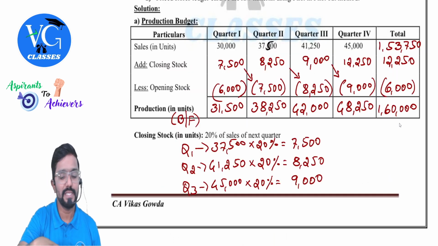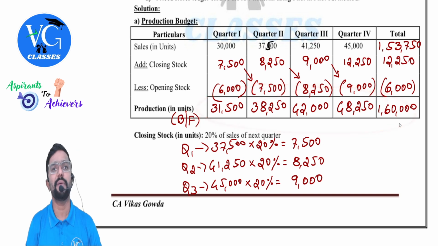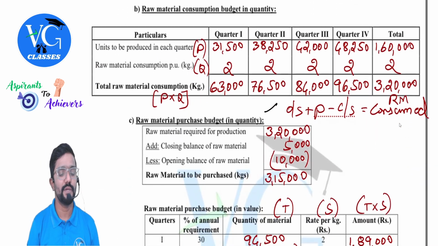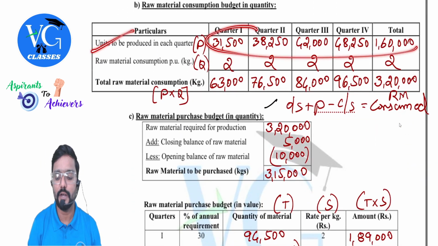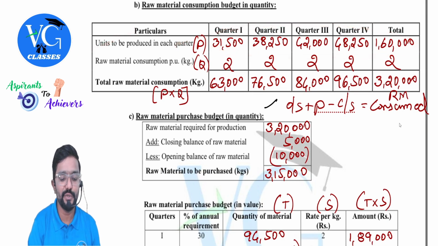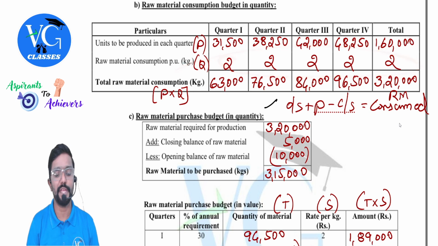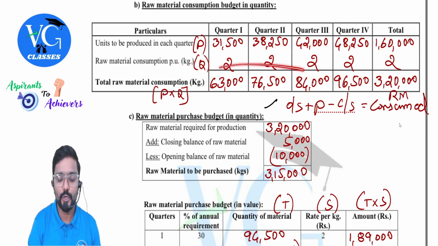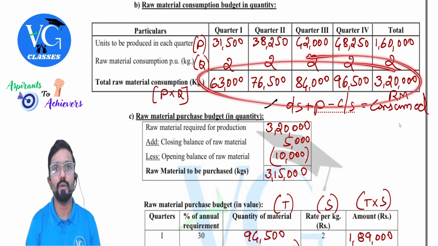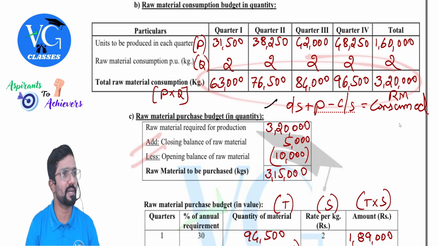You can see, guys, once I lock the production year, based on these production units, we will prepare even the raw material budget and all. You can see units to be produced, which we got from the previous calculation. And for each unit, how much raw material is required? 2 kgs. Clear? So what is the total raw material required for production? This quantity. Should I purchase everything? No, sir. I might have some opening stock and closing stock.